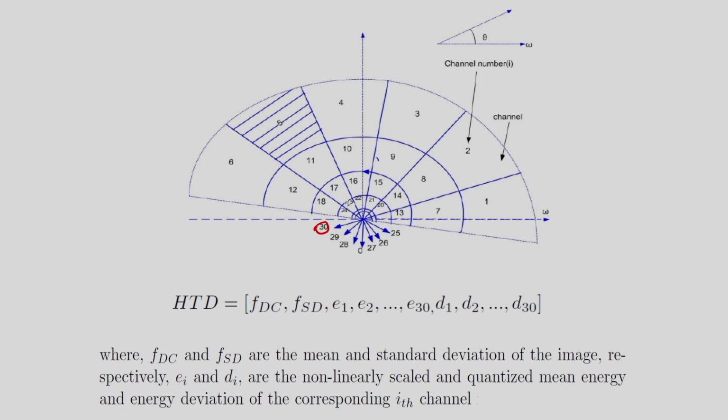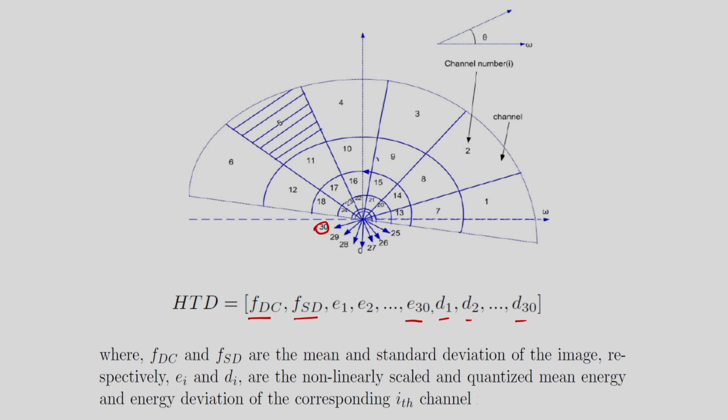So what is HTD? You can see the first component is FDC. What are FDC and FSD? The FDC and FSD are the mean and the standard deviation of the image respectively. I am considering E1, E2, E3, up to E30 because we have 30 frequency channels, and also the deviations D1, D2 up to D30 for the 30 channels.